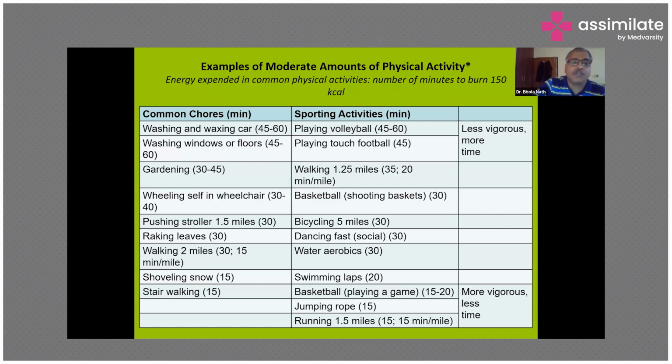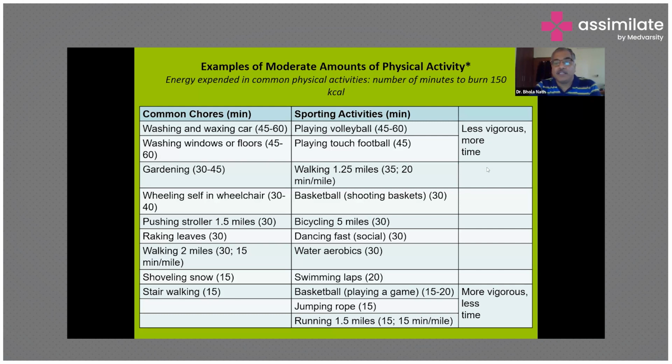So these are different types of common chores mentioned here, such as washing and waxing a car, which requires 45 to 60 minutes. You can take a snap, or I will share the presentation as well. Wheeling oneself in a wheelchair requires 30 to 40 minutes. Then pushing a stroller. So all the figures in the brackets mention the total number of minutes required to consume 150 kilocalories.